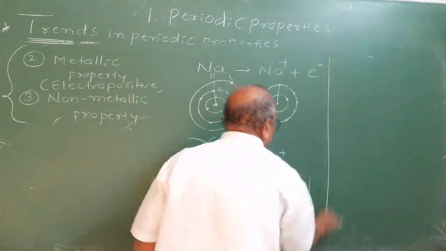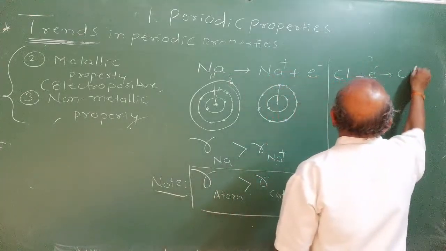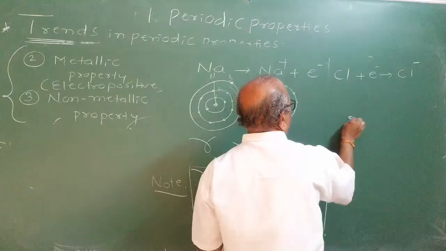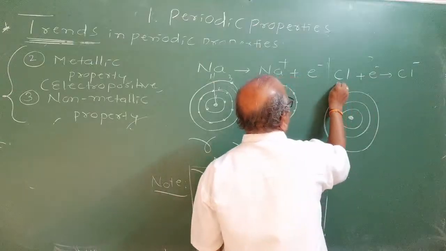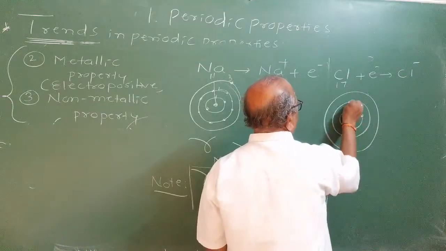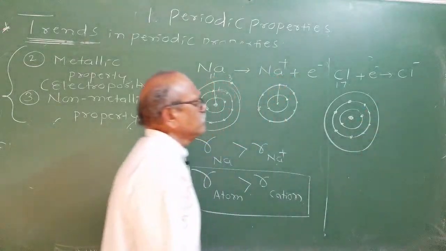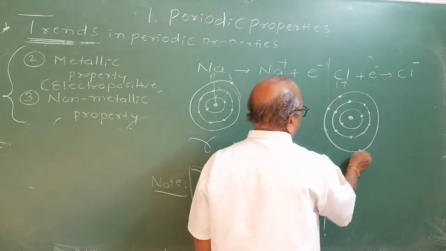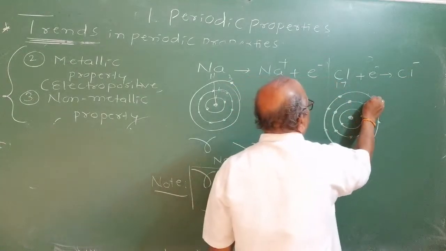Similarly, we will take the case of chlorine, which is a non-metal. Chlorine gains one electron, it becomes what? Cl minus ion. Now, what is the electronic orbital structure of it? This is nucleus, K cell, L cell, M cell. How many electrons are present in chlorine atom? 17. Now, 2 electrons in the K cell, 8 electrons in the L cell, and 7 electrons in the outermost shell. We learnt this in the 9th standard. Observe the 7 electrons. Once it becomes chloride ion, one electron is added here.